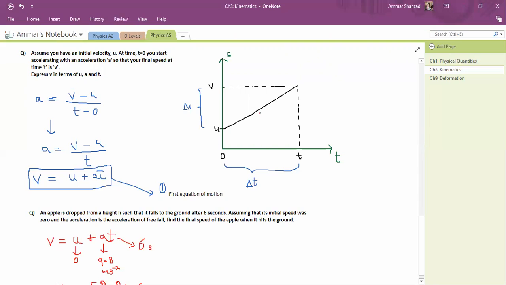Due to that force, which varies with time, the acceleration varies with time. And for that reason this equation cannot hold in that case, because your acceleration is varying, and this is the equation only for the case where the acceleration is constant.